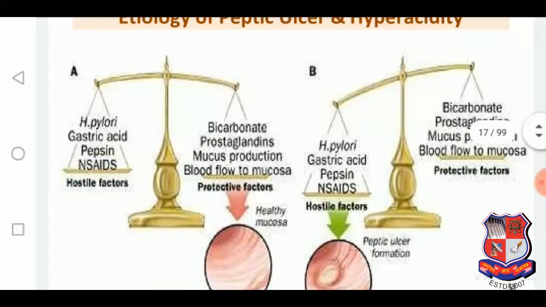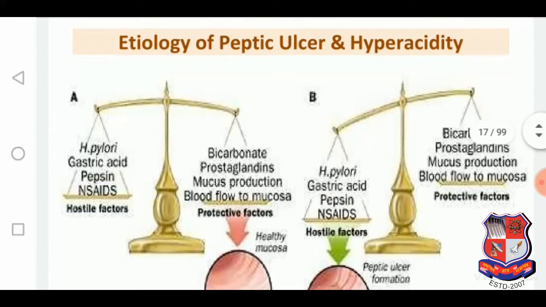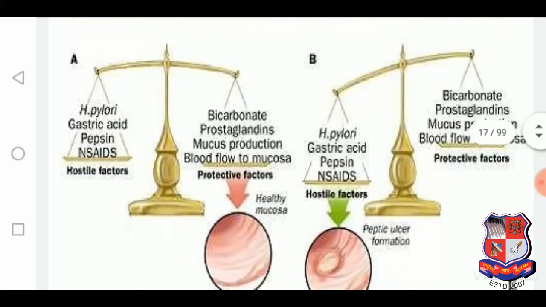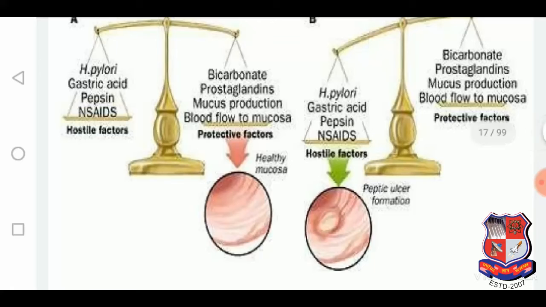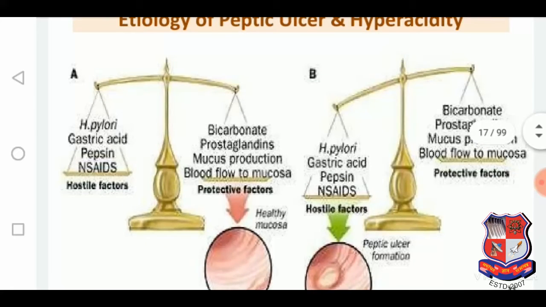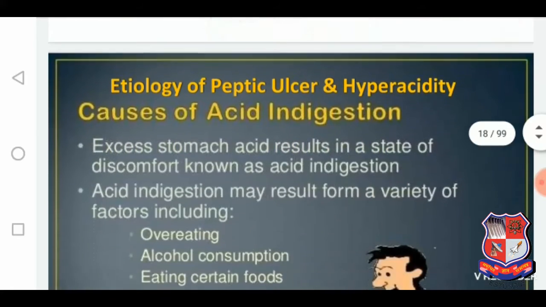So if that balance is imbalanced, because of several factors like H. pylori, gastric acid, pepsin and NSAIDs, that is the non-steroidal anti-inflammatory drugs, there is a peptic ulcer, and we require protective factors.